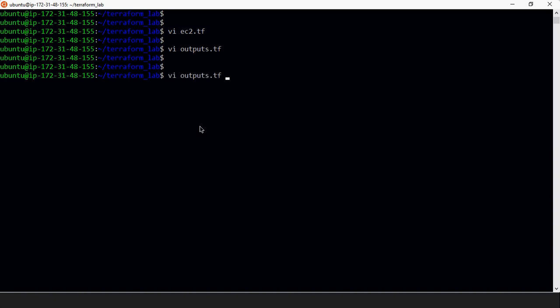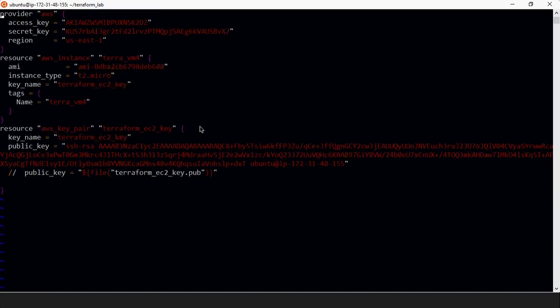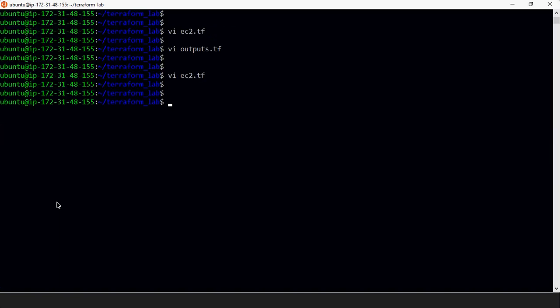So if you go into that tf file again, this is the name where you need to mention aws_instance.terraform_vm4, then .public_ip. So this is done from the Terraform side. These two files are ready now.